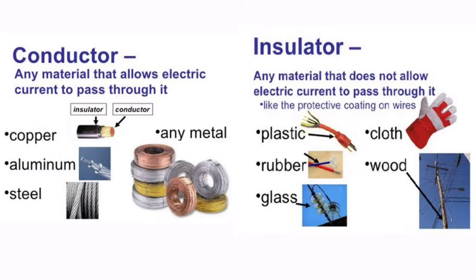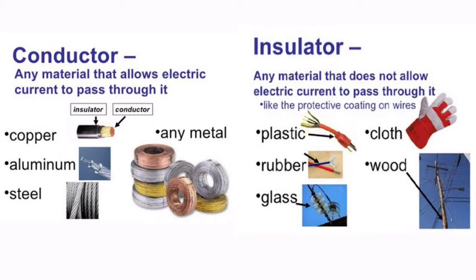Some examples of conductors are metals such as copper, silver, iron, etc. They all are conductors of electricity. The human body also allows electricity to flow, so the human body is also a conductor of electricity. Impure water is also a conductor of electricity.